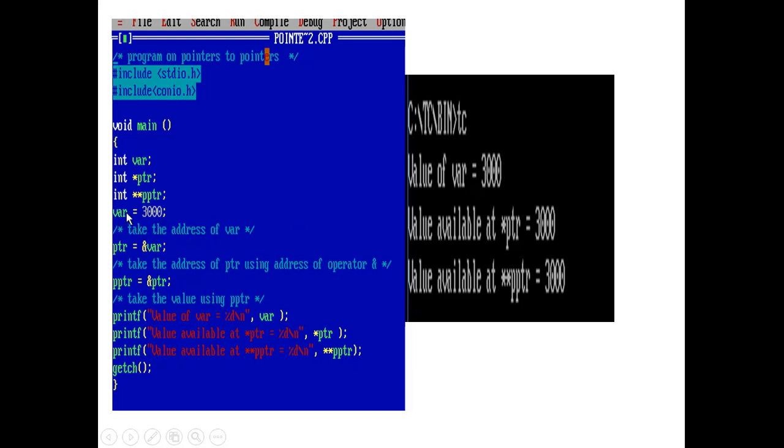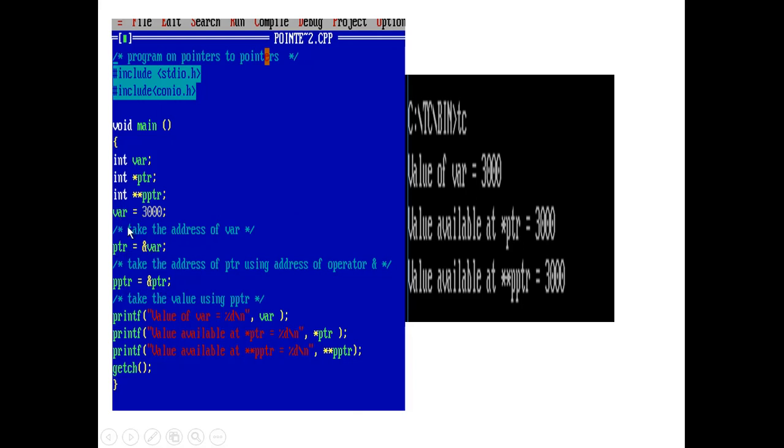First of all, the actual variable value taken is 3000. Next, by using this pointer variable, I am storing the address of this variable. Next, by using this pointer to pointer variable, I am storing the address of the pointer. That means this PPTR stored the address of this pointer variable, and this pointer variable stored the address of the variable.